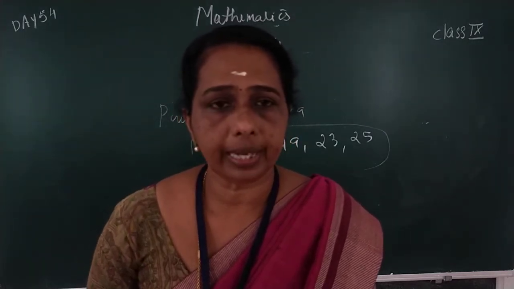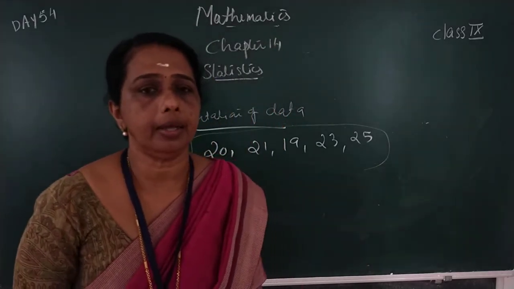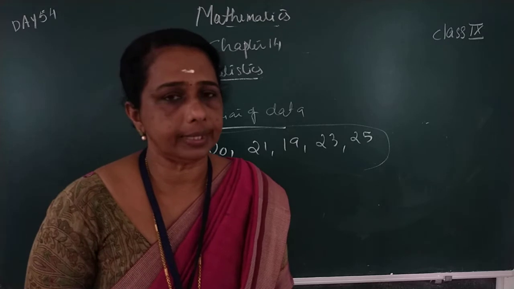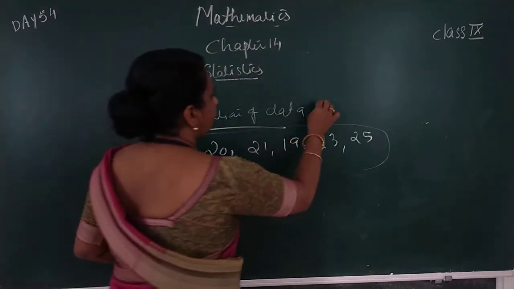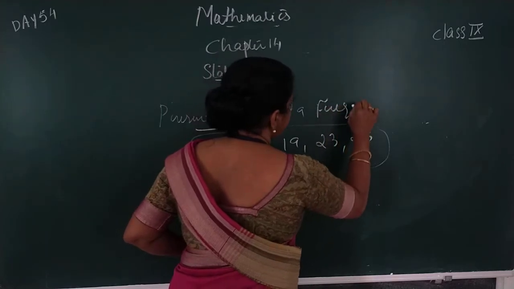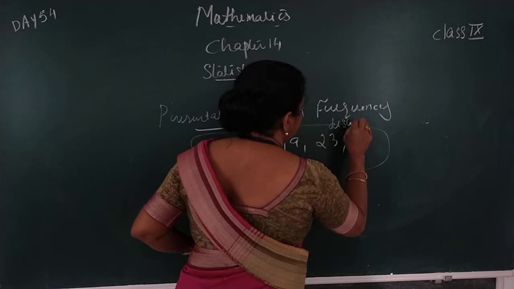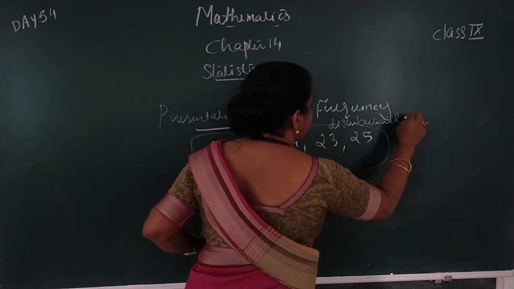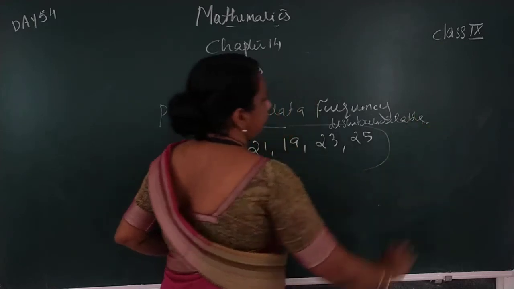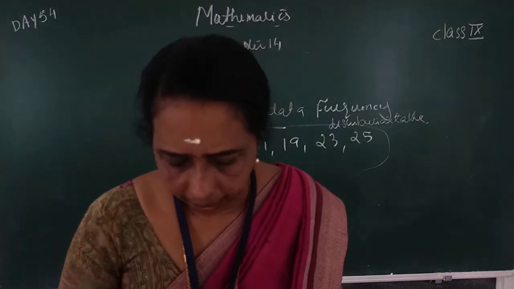So here we can represent this data using a table. It is called a frequency distribution table. Here a table is given.